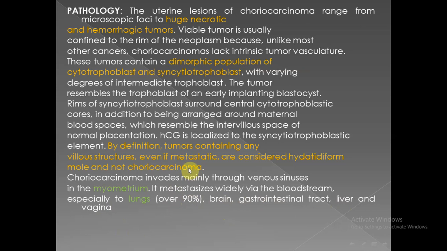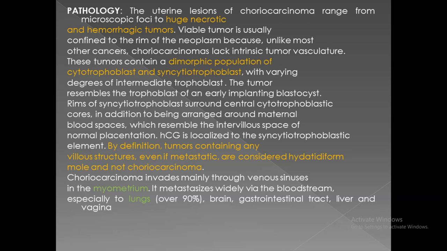An important point to mention is that tumors, or metastatic tumors, that contain villus structures are not choriocarcinoma. Primary and metastatic choriocarcinoma does not contain villus structures.